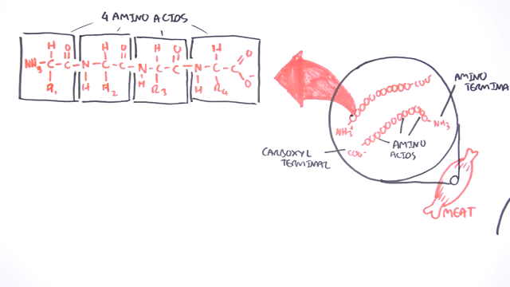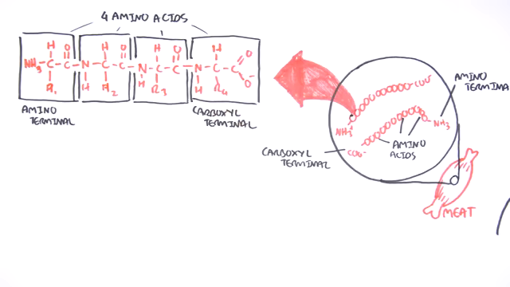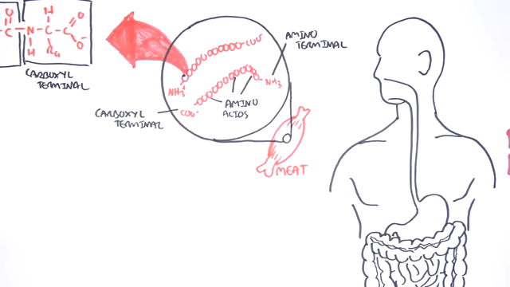And it's with these amine and carboxyl groups that amino acids are able to link together. Therefore, there will always be a carboxyl group on one end of a protein and an amine group on the other end of the protein. Anyways, I hope this makes sense. It's not a biochemistry lesson.